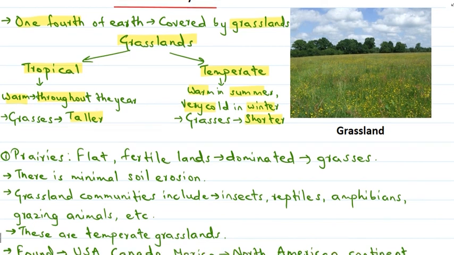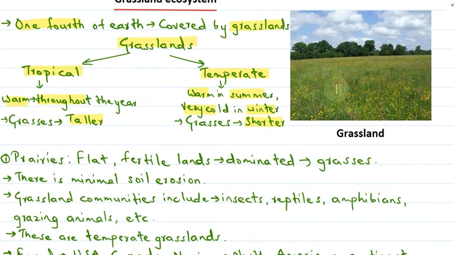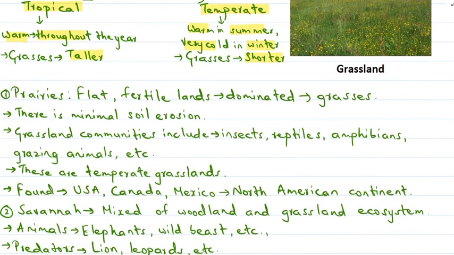First we discussed prairies. We saw a picture of a grassland ecosystem, where we can see grasses growing. In prairies we saw that these are flat fertile lands dominated by grasses, where we can observe a minimal amount of soil erosion.